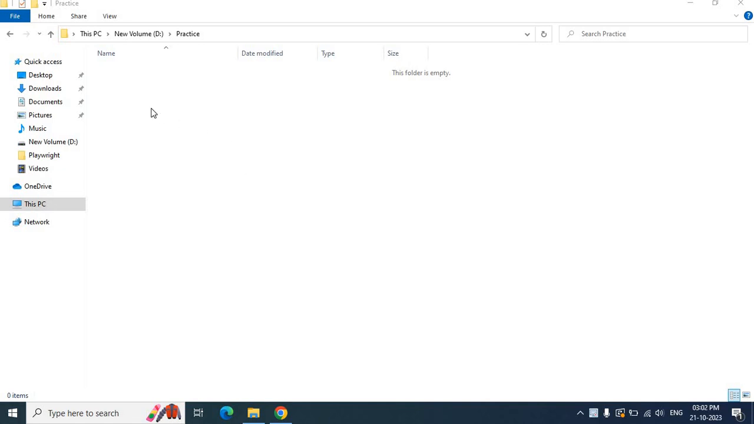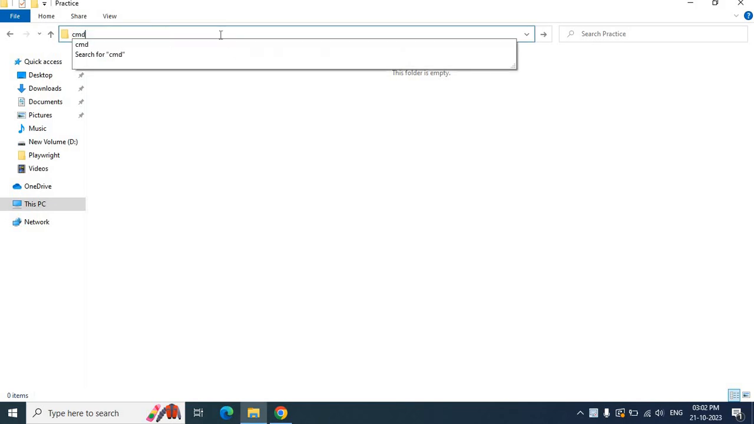Hey, hi everyone. Now let's see how to install Playwright. For that you have to create a project. The name could be anything, it's up to you, and open this project from the command prompt. To do that, in the address bar just type cmd and press enter.